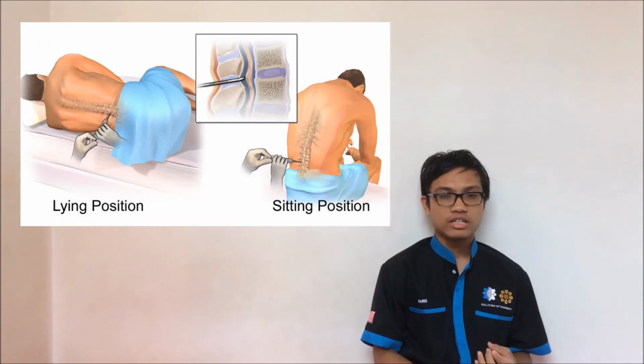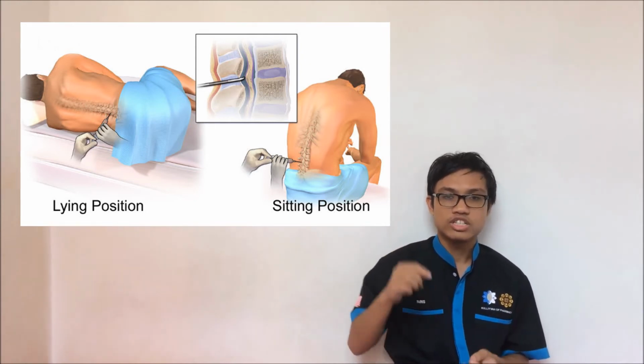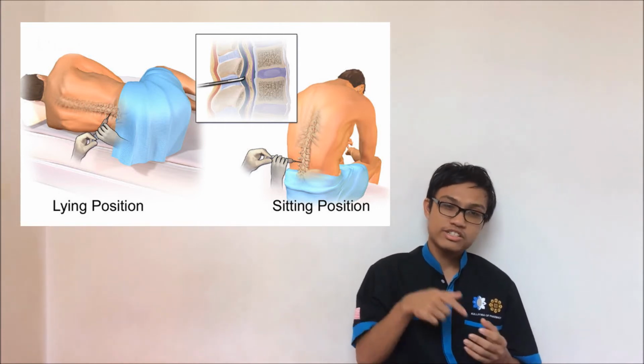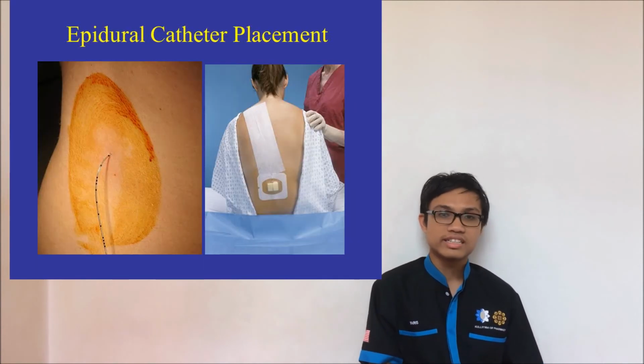Okay, for my part, I would like to explain the administration steps of using bupivacaine hydrochloride. In general, this medicine is administered epidurally, which is directly injected into the spinal column. After injection, the drug will be continuously administered by using a catheter.